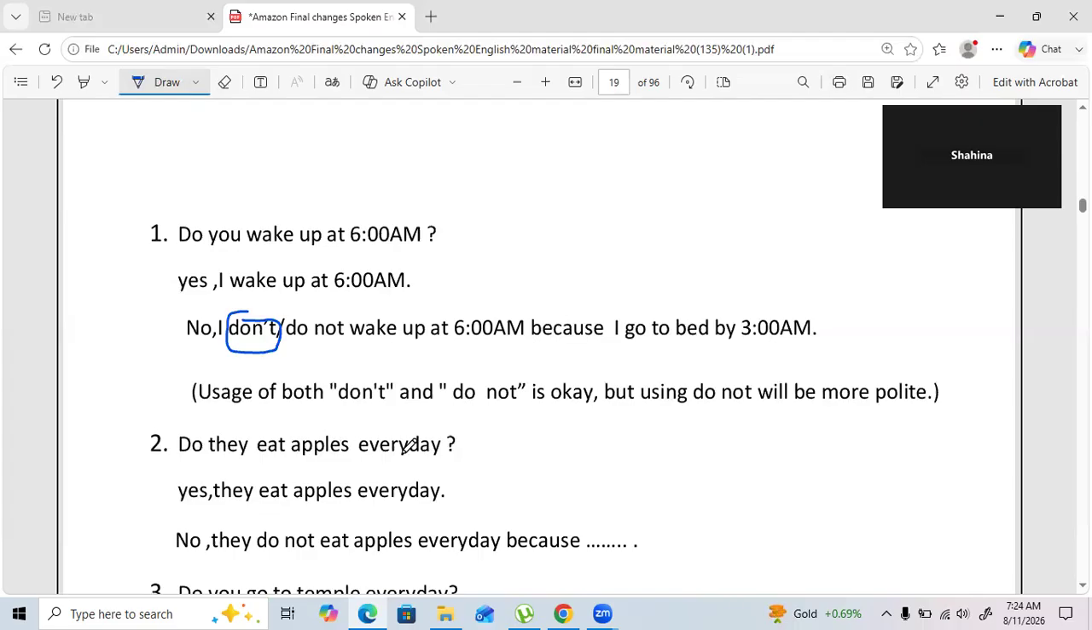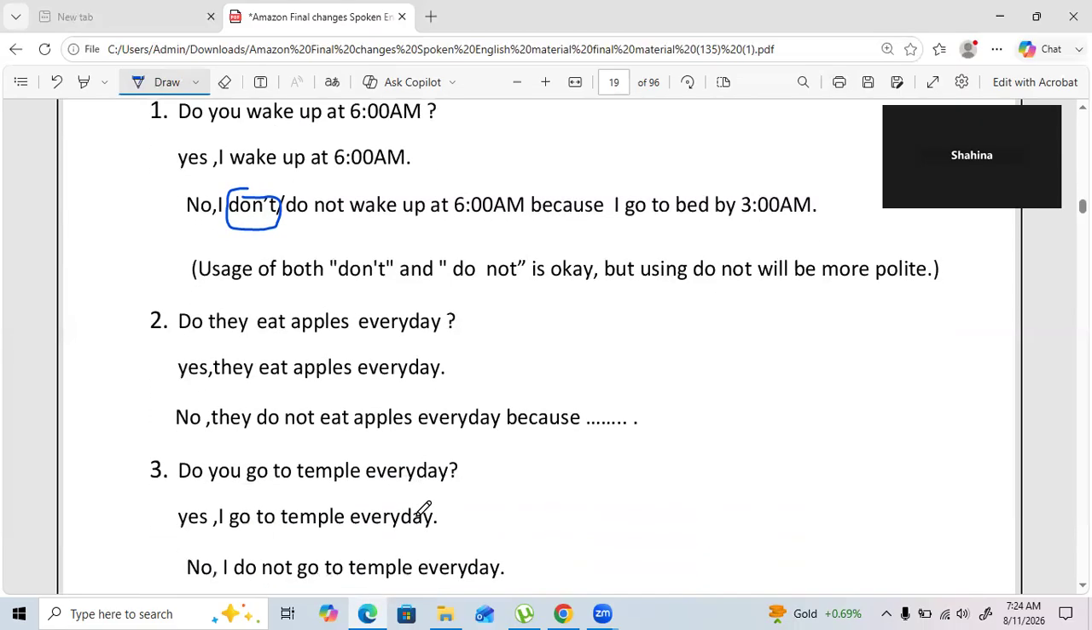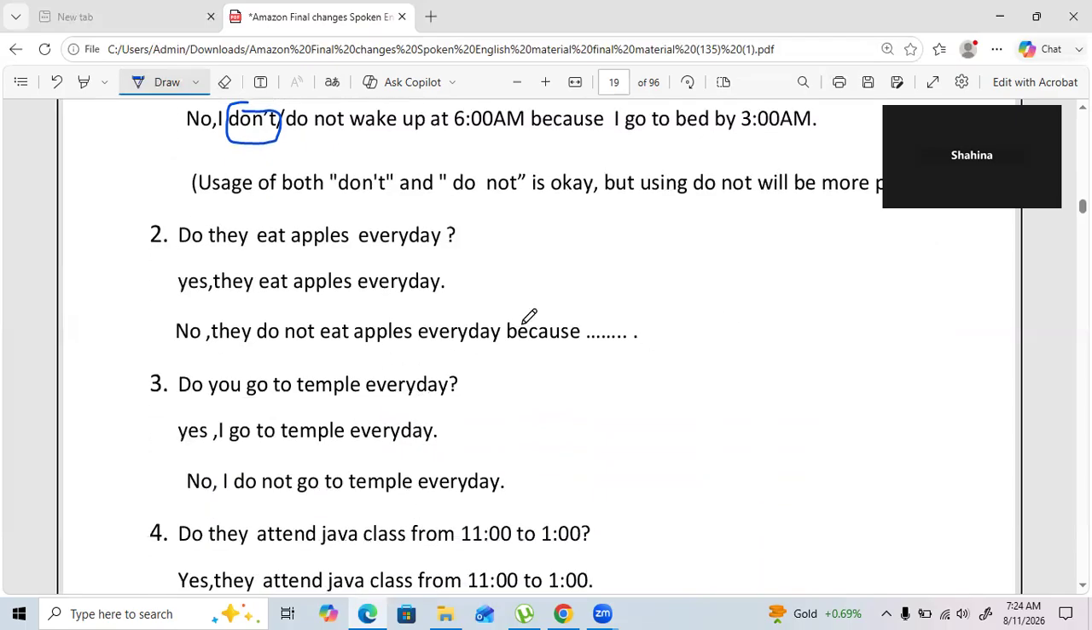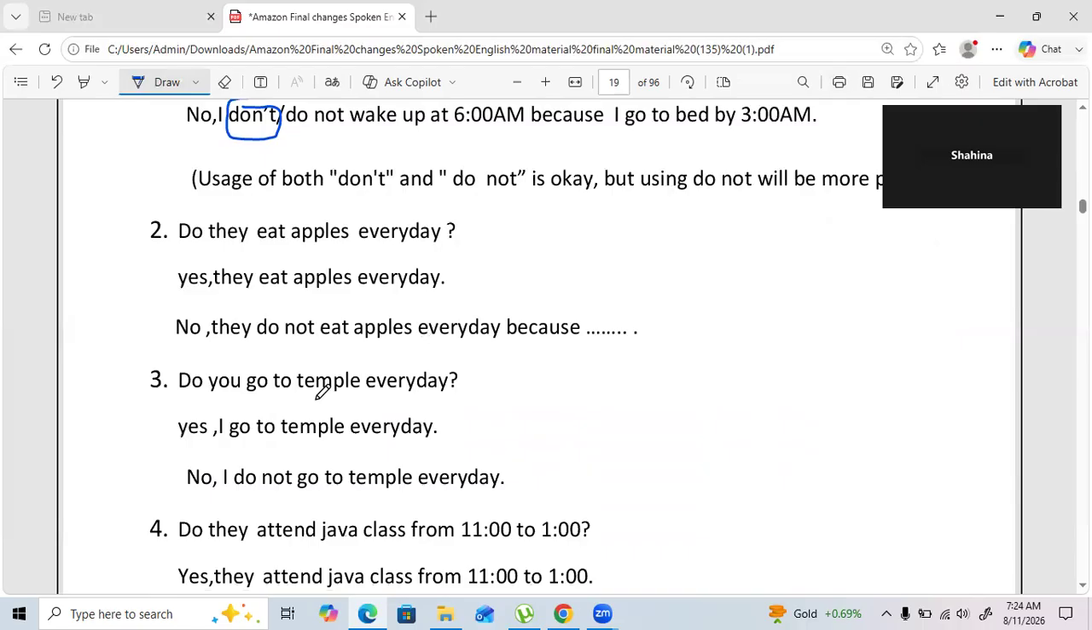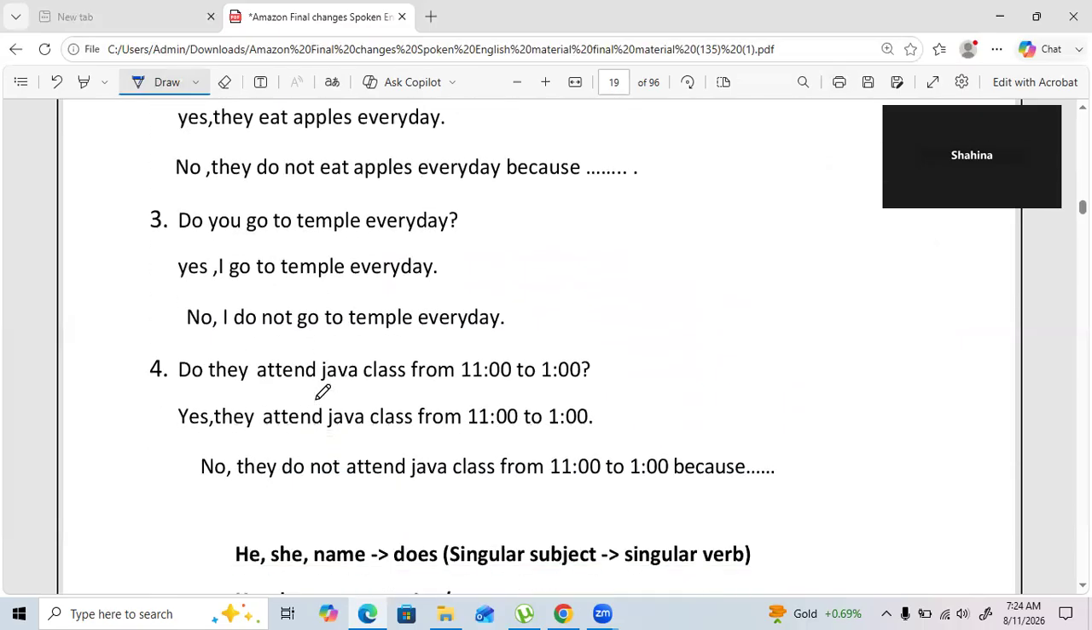Do they eat apples every day? Yes, they eat apples. No, they do not eat apples because whatever the reason. So always, in case you say no, try to give the reason for that. Do you go to temple every day? Yes, I go to temple. No, I do not go to temple every day. Do they attend Java classes? Yes, they attend. Or no, they do not attend because so and so reason.